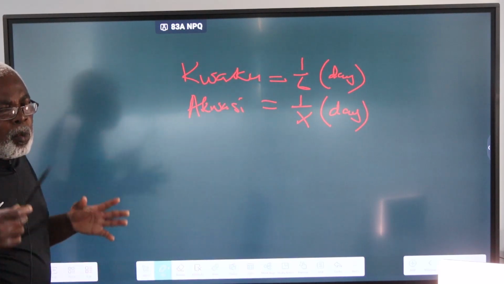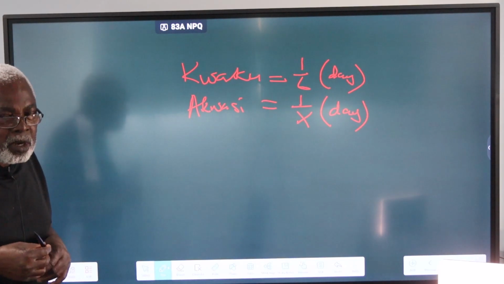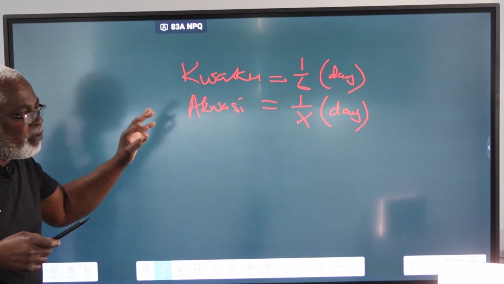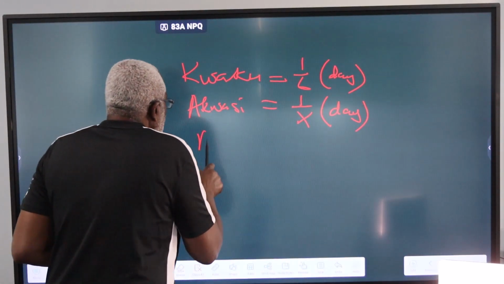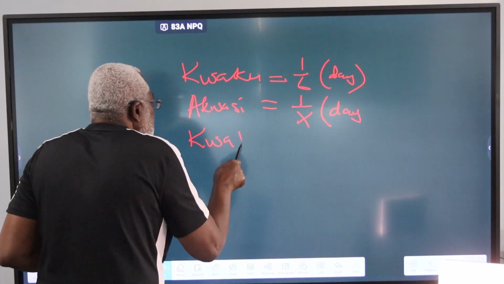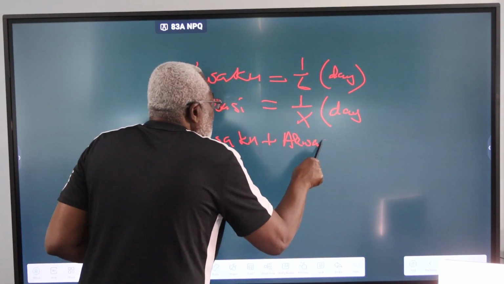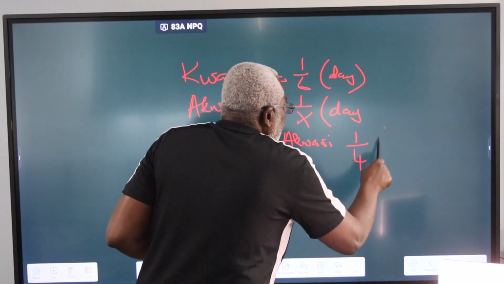But we have been told that when they work together, they will finish the job in 4 days, which means when they work together, in 1 day, both of them will do 1/4 of the job. So Kwaku working with Akwesi will do 1/4 of the job in 1 day.